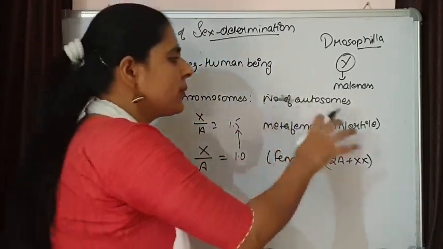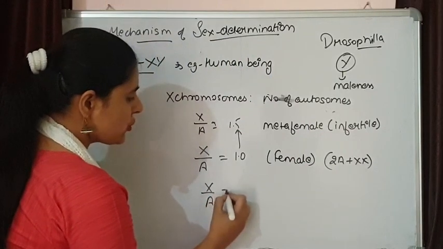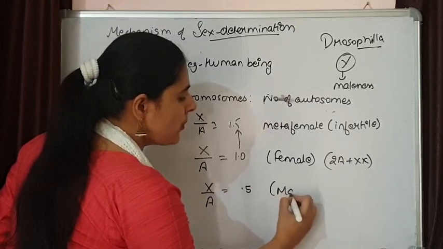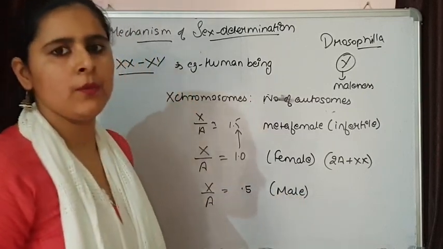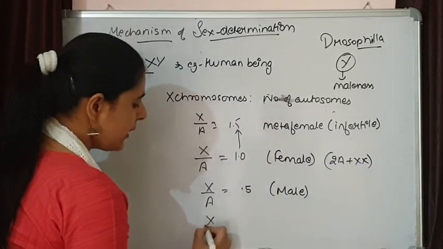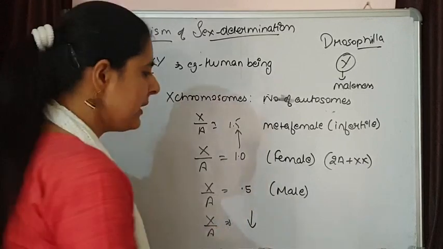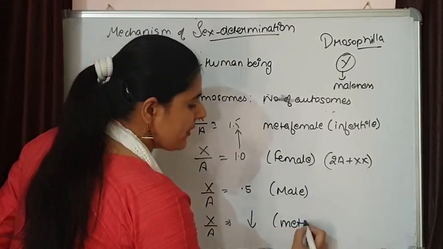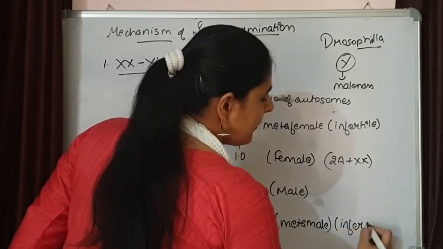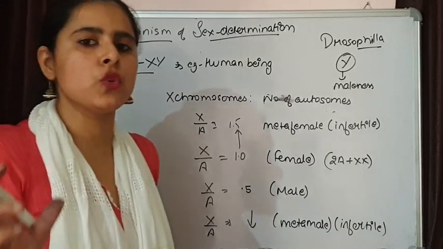When the XA ratio is 0.5, then it behaves as a normal male, a proper normal male that is fertile. And if this ratio is lower than 0.5, this organism is going to behave as a meta-male, or you can say an infertile male. This is how sex determination takes place in Drosophila.